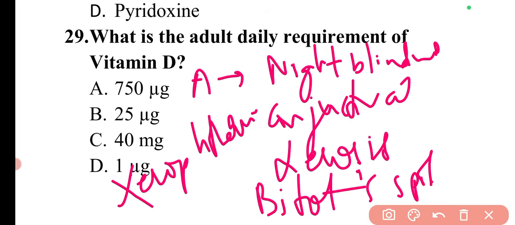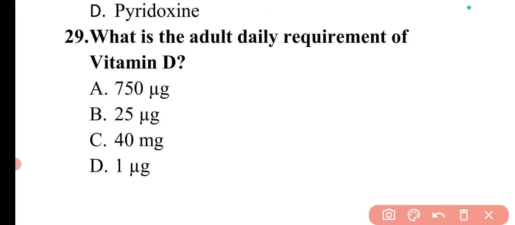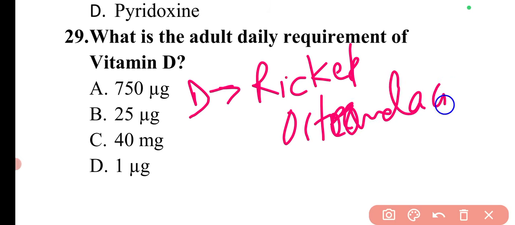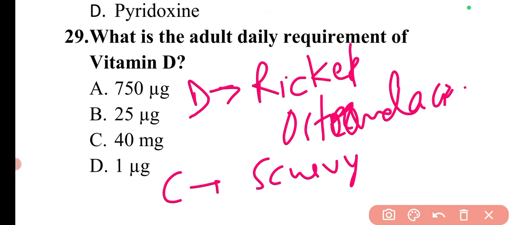So these are the different deficiency conditions with vitamin A. Then vitamin D is rickets and osteomalacia. Then with vitamin C, the condition is scurvy.